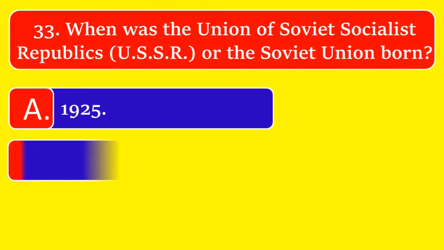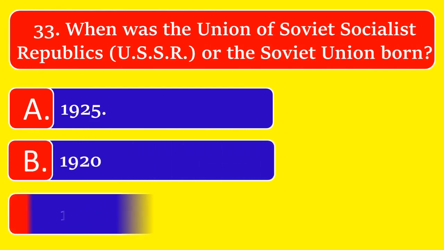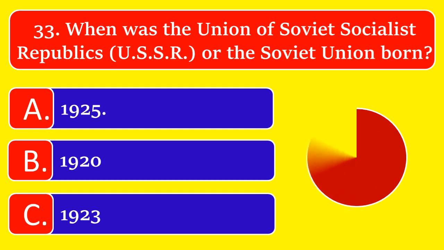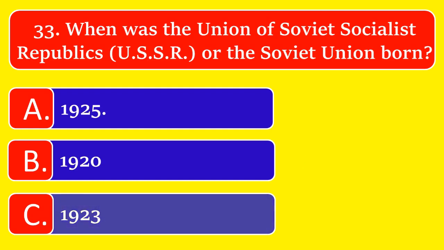When was the Union of Soviet Socialist Republic or the Soviet Union born? Option A 1925, option B 1920, or option C 1923. The great answer is option C 1923.